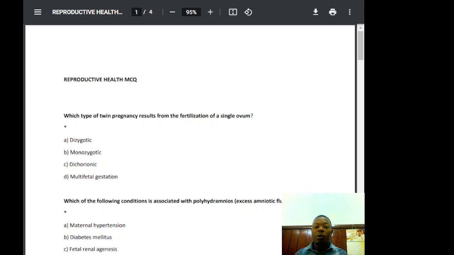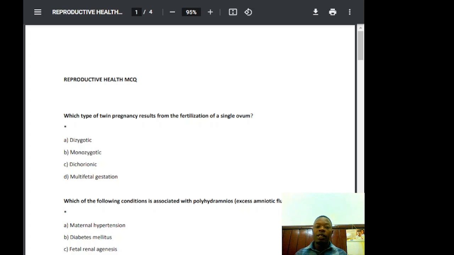That is MoMo. So we have di-di, MoDi and MoMo. Di-di is separate placentas, separate amniotic sacs. MoDi is a shared placenta but separate sacs. Shared placenta and amniotic sac, that is MoMo.